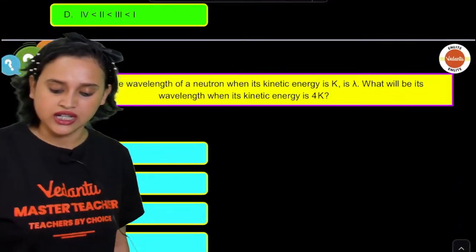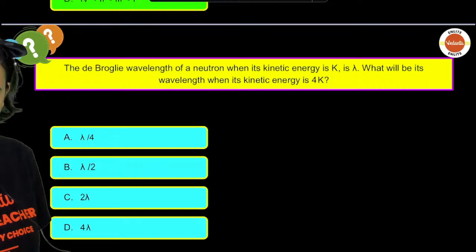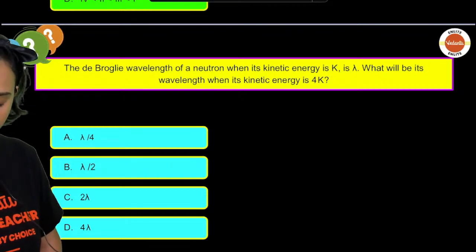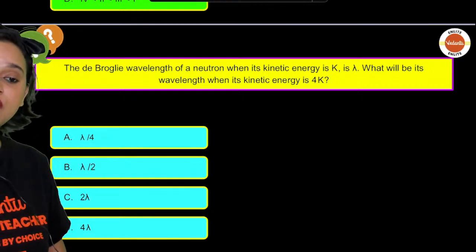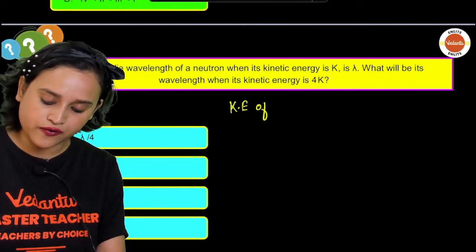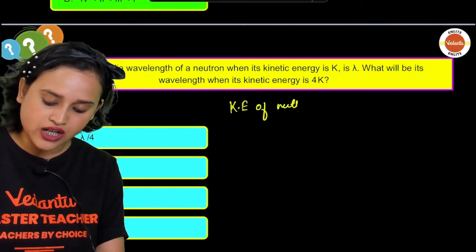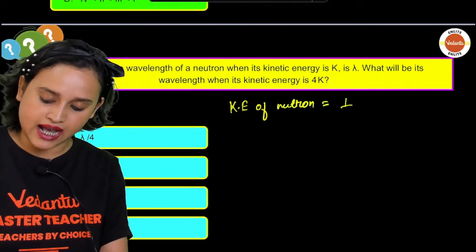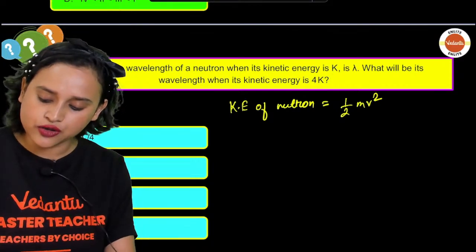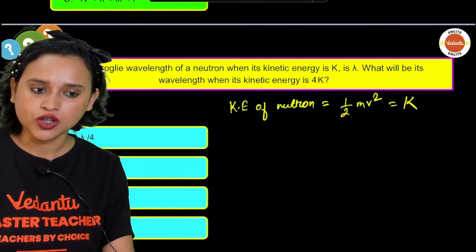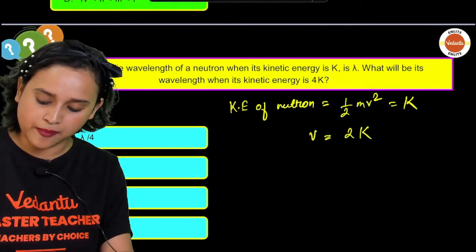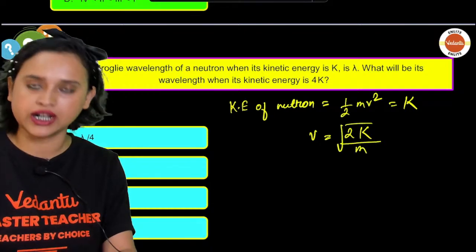Chalo guys, next question. The de Broglie wavelength of a neutron when its kinetic energy is K, capital K, is lambda. What will be its wavelength when its kinetic energy is 4K? Okay. So what is it saying? It's saying that kinetic energy of neutron is written as half mv square. Kinetic energy means half mv square. And this is given to you as capital K. Correct? That means that V is equal to root over 2 capital K divided by m. Can I write it like this?